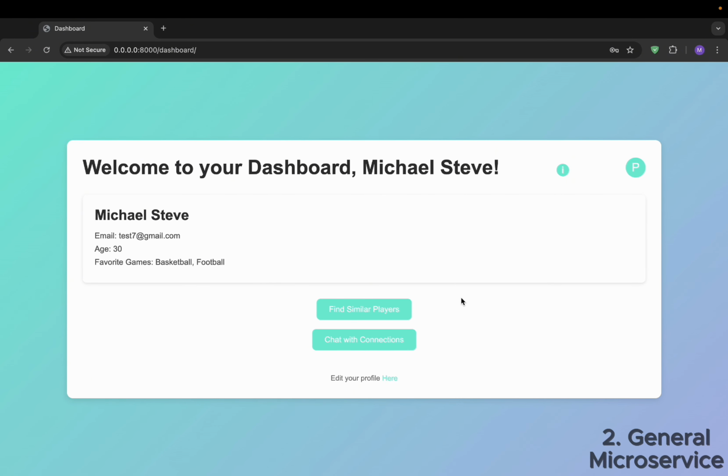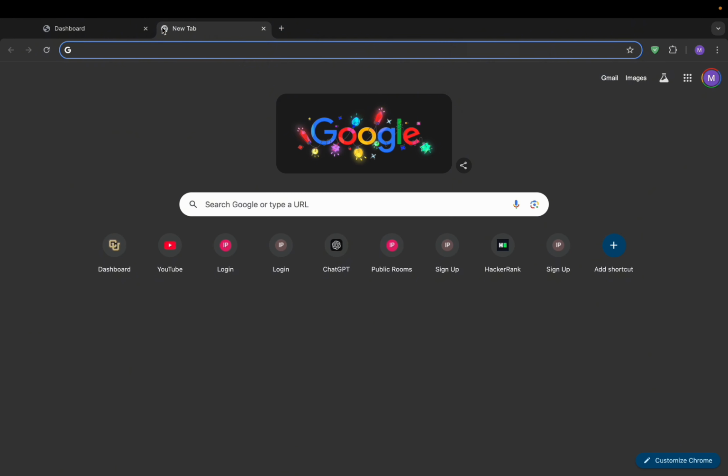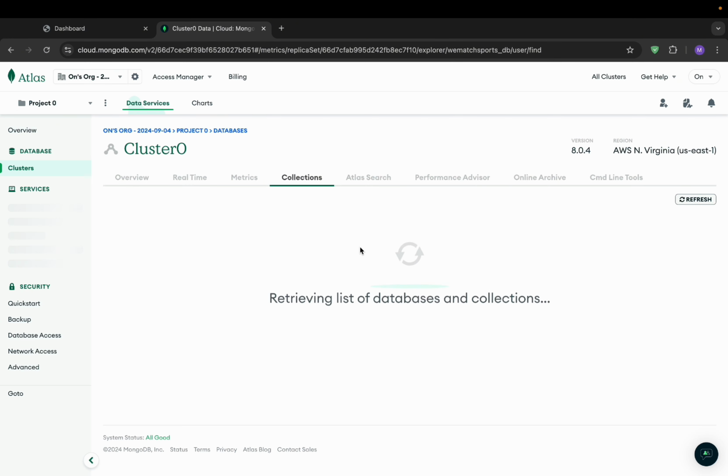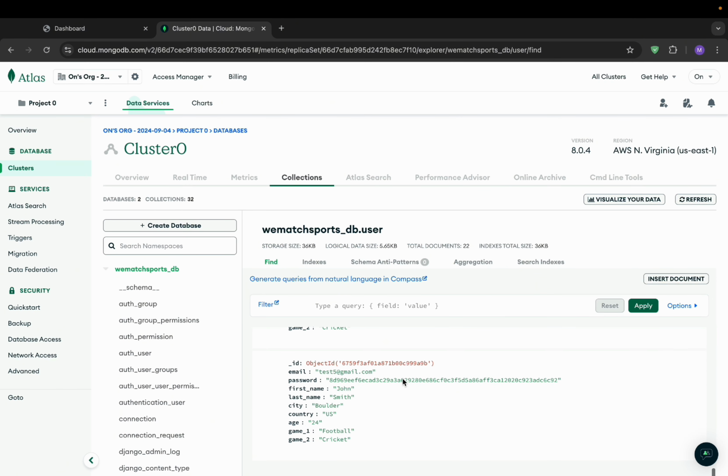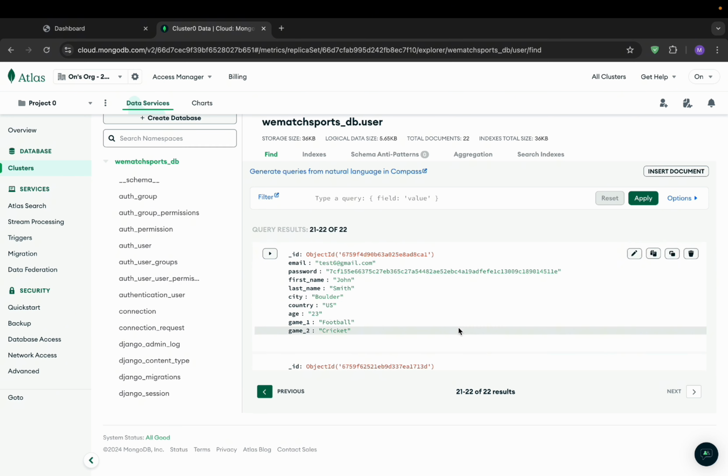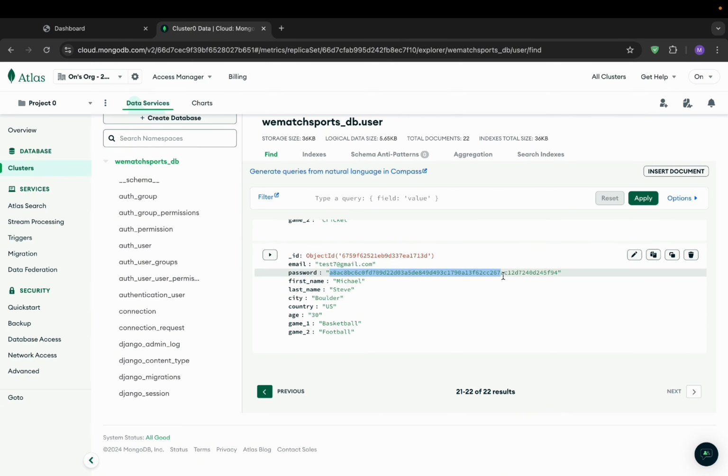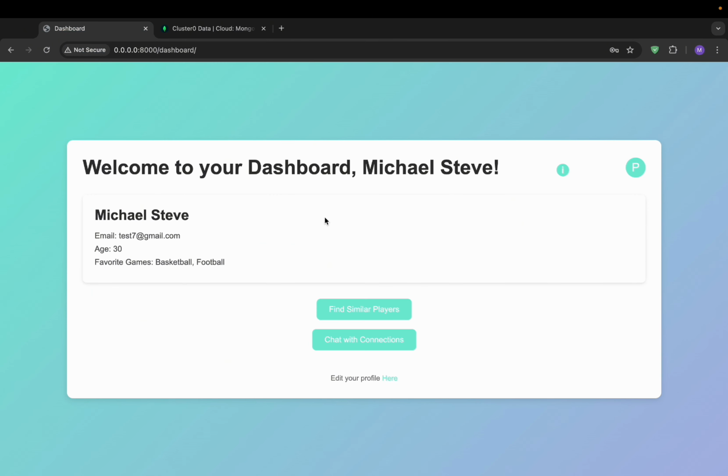Now that we are logged in as Michael Steve, we can see all of his data like mail, age, favorite games, and all of this data is coming directly from the MongoDB database that we have. Let's have a look at it. This is the MongoDB, and let's directly head to test7@gmail.com. So we see that the password is also hashed.